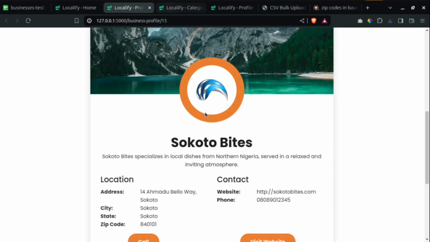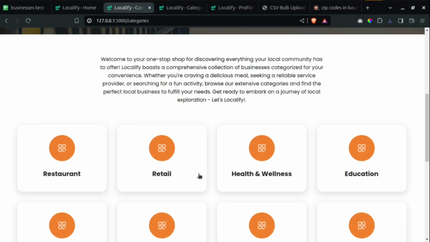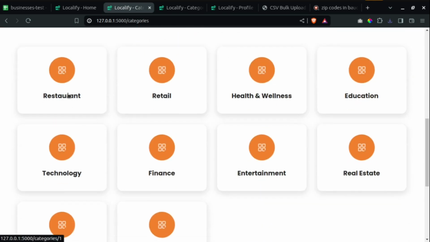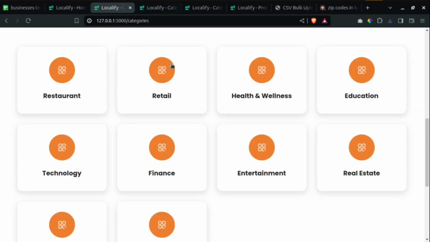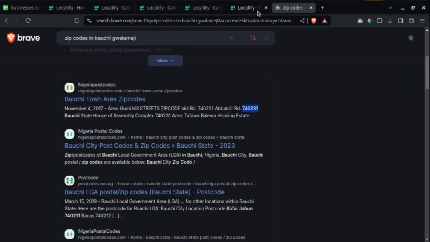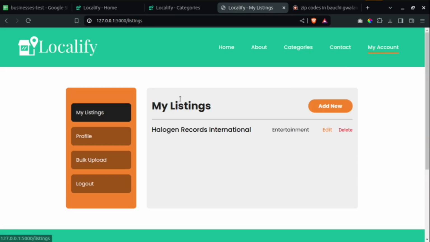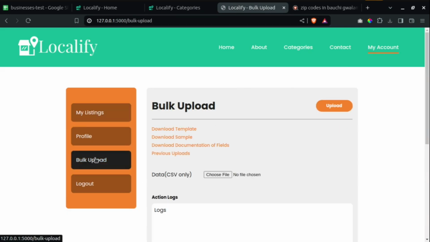If you come here to categories and hover over this, you can see the categories towards the bottom. You will see the category number. So you see category is 9 for this one. If you check the bottom left corner of your screen, you see the category number. You can also open it in a new tab, for example, and you see for retail the category is going to be 2. So that is how you know the category. So close all these ones. I don't think I need this for now. Okay, go back to my account. So now back to bulk uploads.